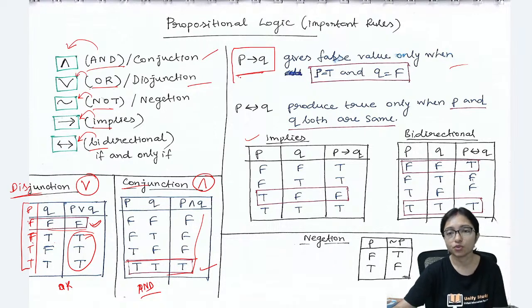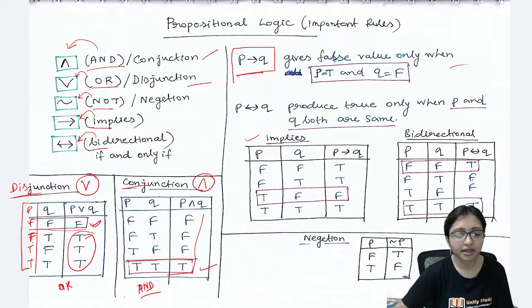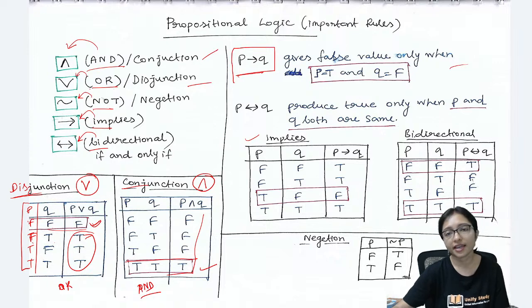P implies Q means if I am live, then I will take the class. Now some of the students ask me this type of question also. Ma'am, where is the guarantee that you will continue the class? Where is the guarantee you will complete the course? So I am telling, yes, the guarantee is there if I am not ill. If I am physically fine, I will fight till the end. If I am physically able to take the class, I will take the class and I will complete the class. That is the only guarantee I can give.